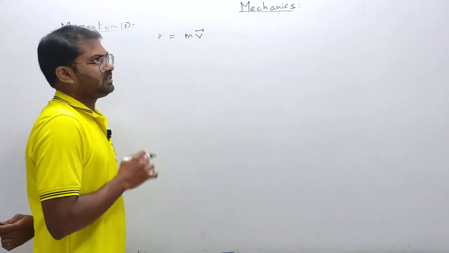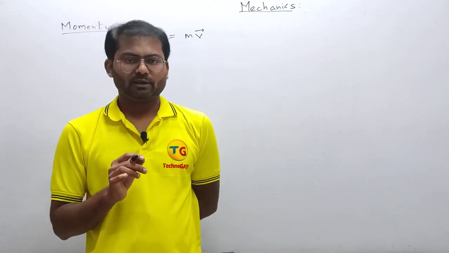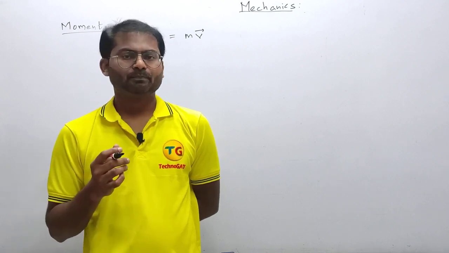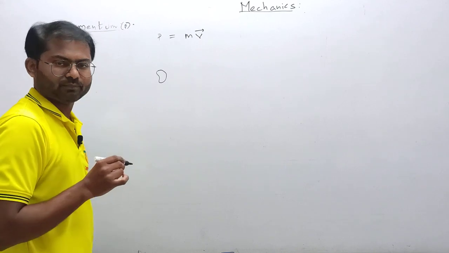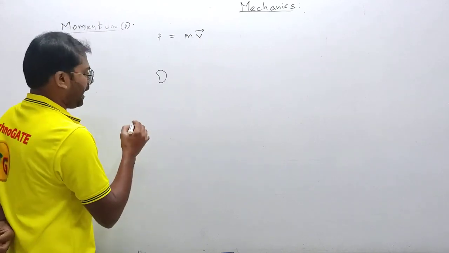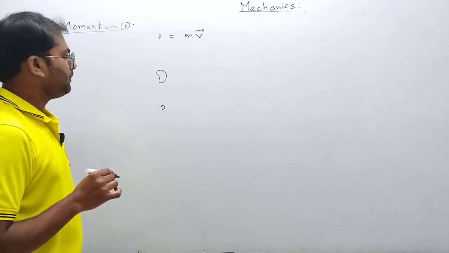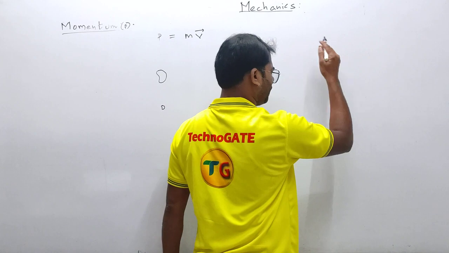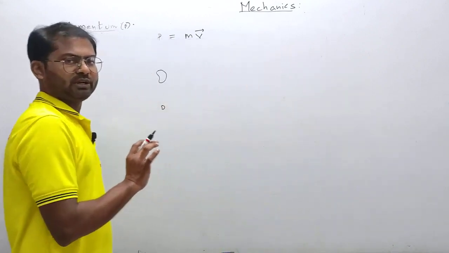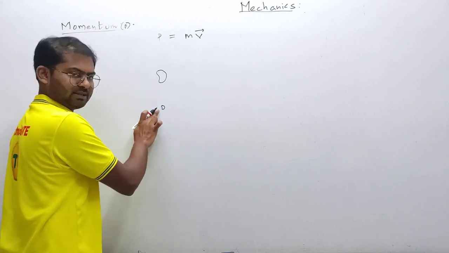Let's assume you have a stone in your hand that is of this much size, and you have another stone of a little smaller size, and you are throwing them and hitting a wall or something. So this mass is high, this mass is less.